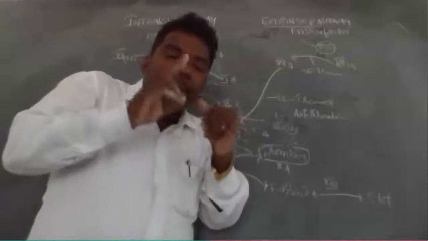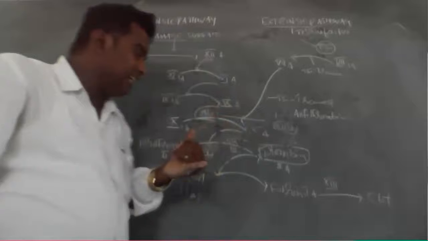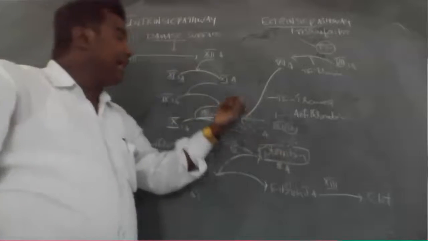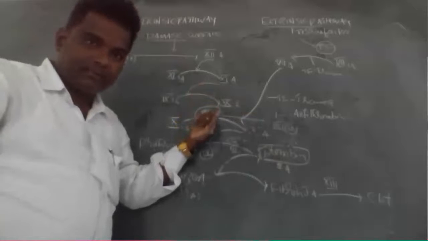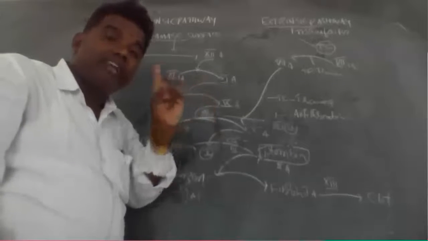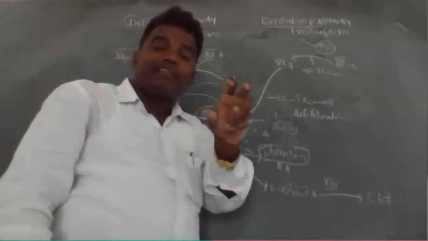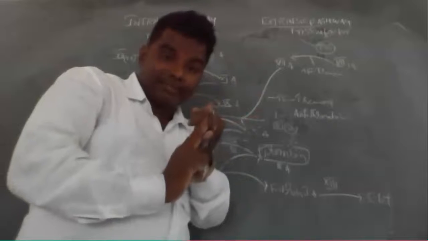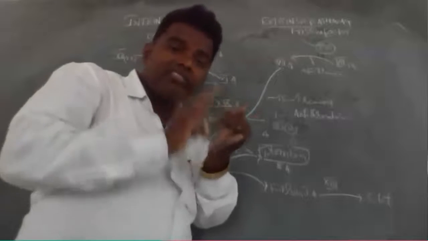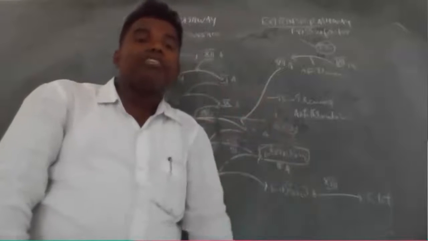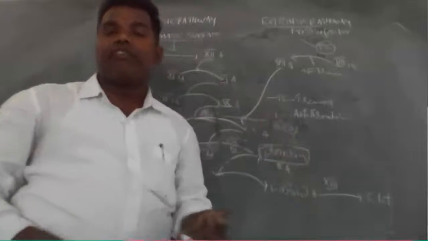If the fifth is activated, then fifth, third, second should activate the eighth. How should the eighth be activated? Very, very important: the eighth should be activated in the influence of second, third, fifth. The fifth is activated by the influence of protein C. This is a very, very important thing.